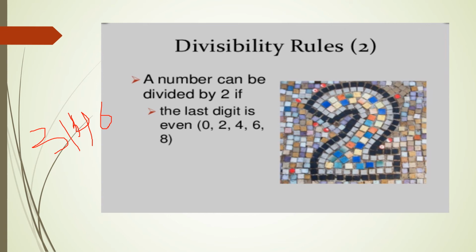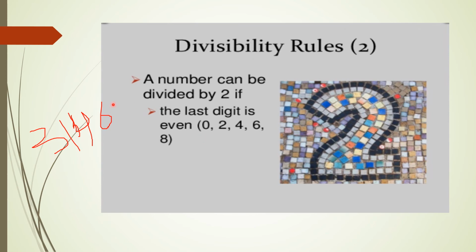So it means that we can divide 3146 by 2. That is the divisibility rule for 2. Without division we can tell we can divide 3146 by 2. Why? Because the last digit is 6 and 2 can divide 6. It means we can completely divide 3146 by 2, because the rule is the last digit should be 0, 2, 4, 6 or 8.